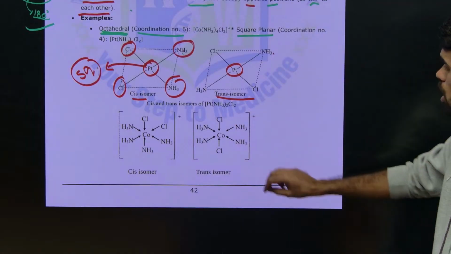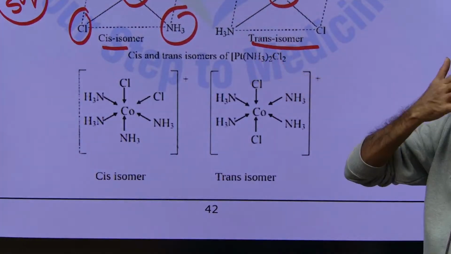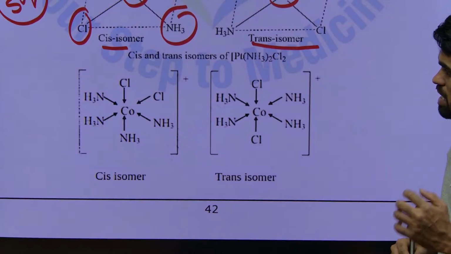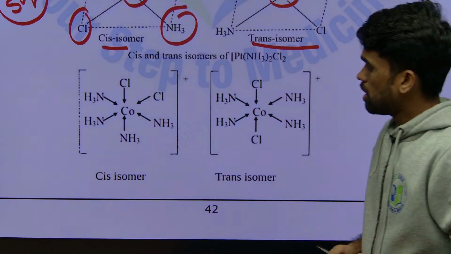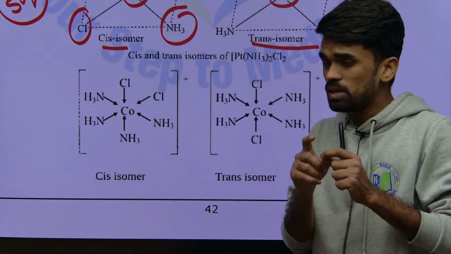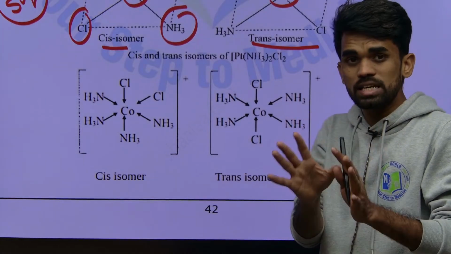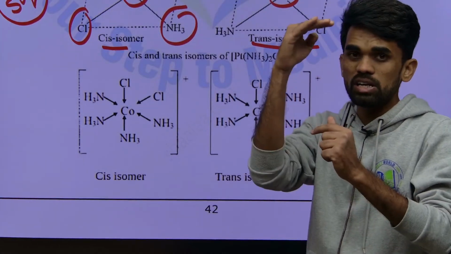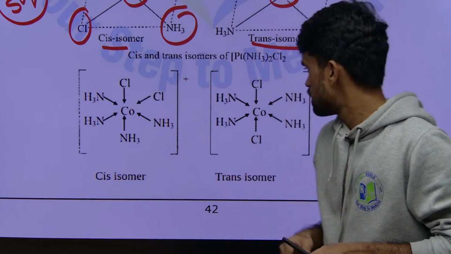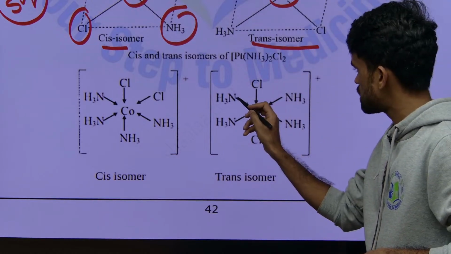Now next we have octahedral complex. In this octahedral complex, again if the same ligands are at 90 degrees to each other, you can say it is a cis isomer. If they are 180 degrees to each other, you can say trans isomer. See here in the first structure, this is octahedral now.